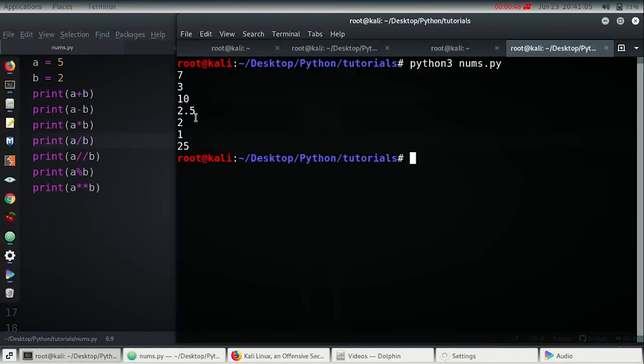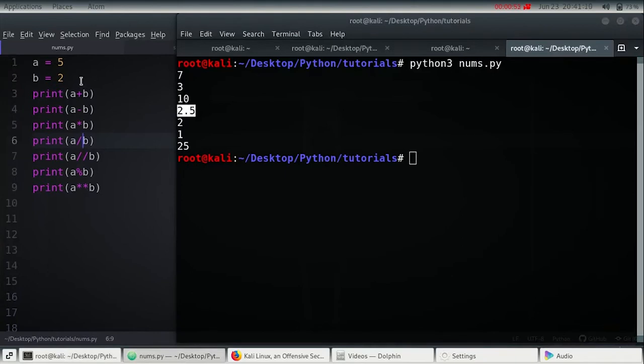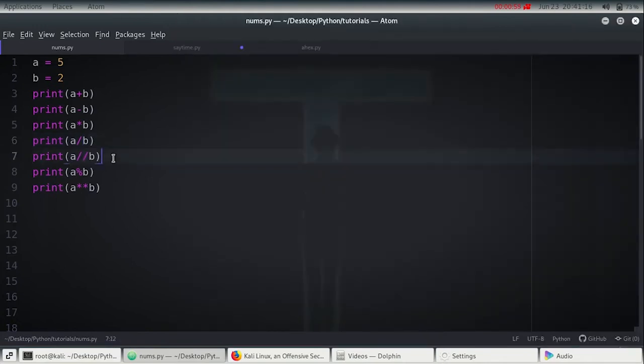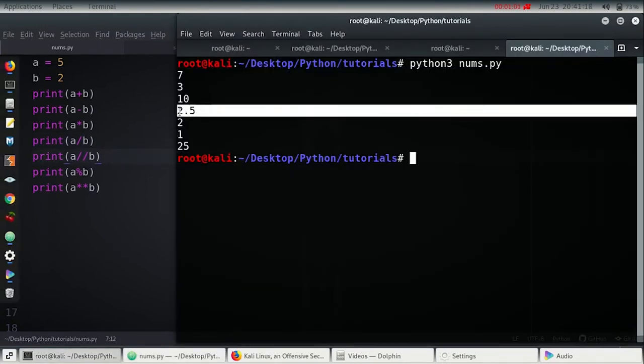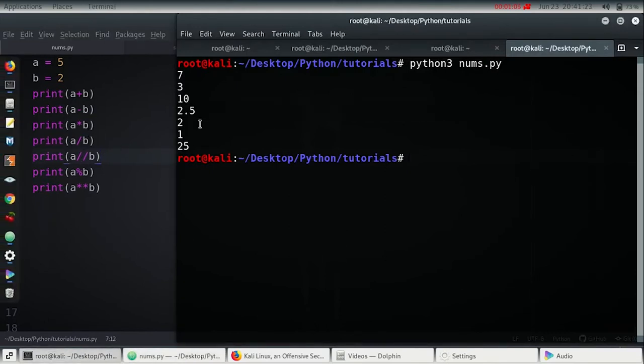It gives a floating representation of the result, like 5 divided by 2 gives 2.5, and a slash slash b, this is floor division. It computes the value of 2.5 just like a normal a slash b, and then it rounds down the number to its lower form, like 2. It doesn't round up like 3, it just rounds down the number.